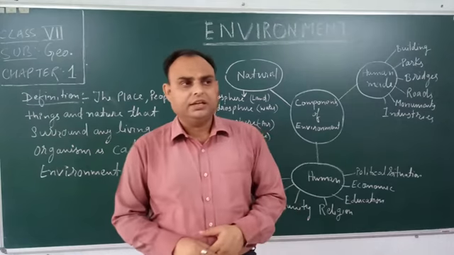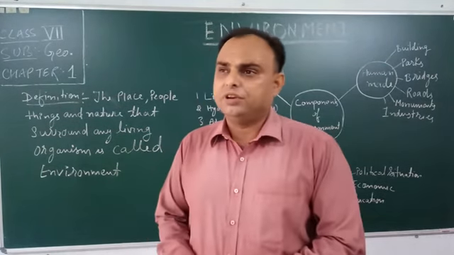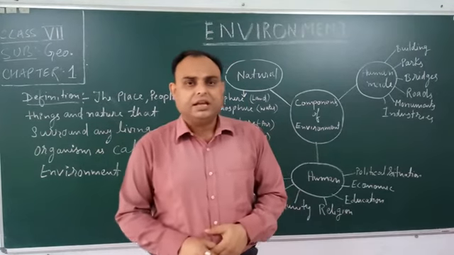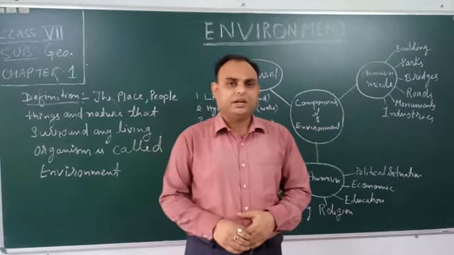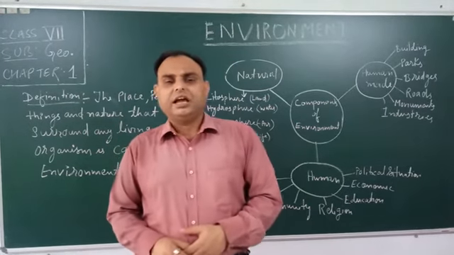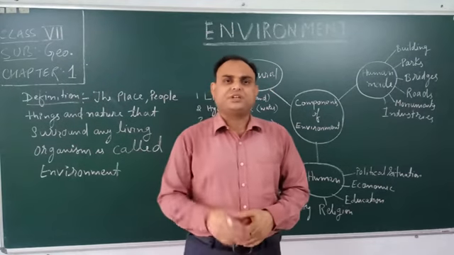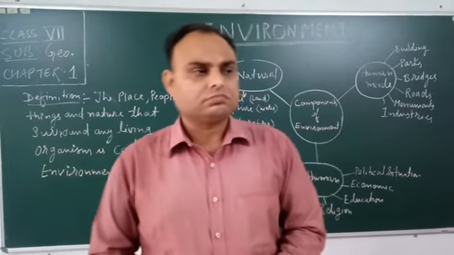In a pond, there will be aquatic animals and plants, and inside the water, plants and animals depend upon each other and are interrelated in a specific region. This is the ecosystem.